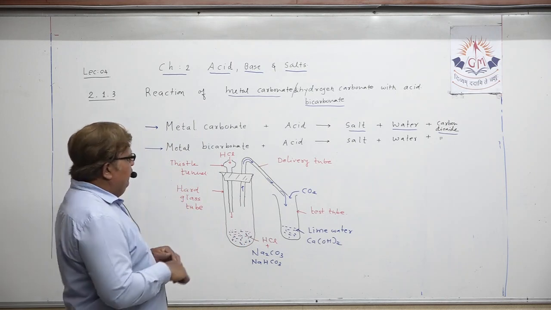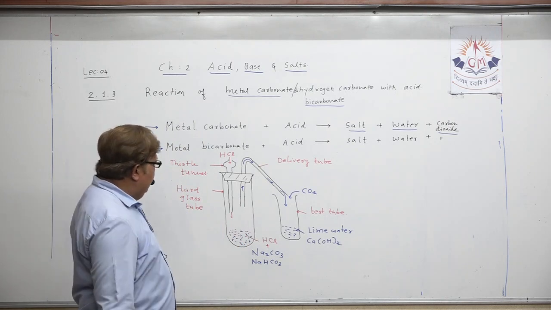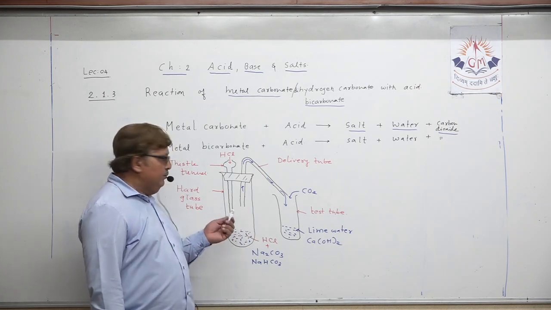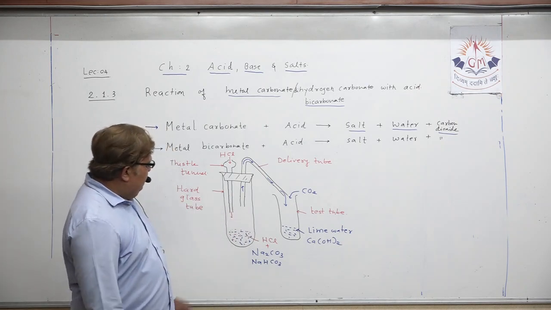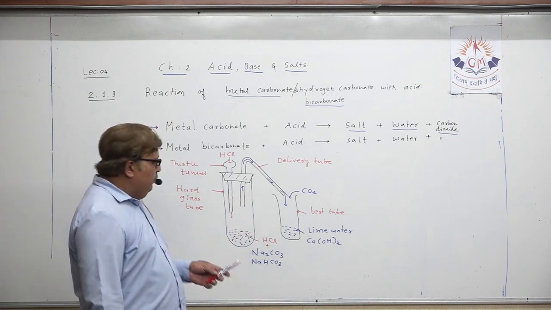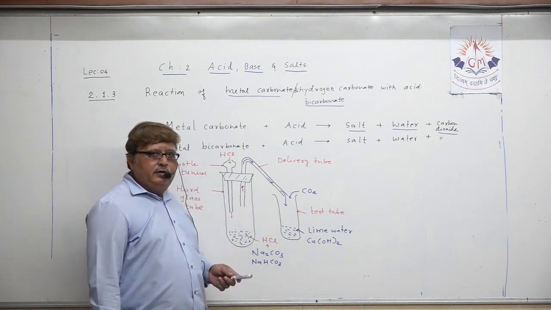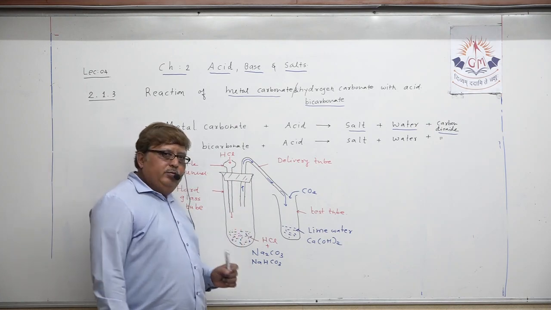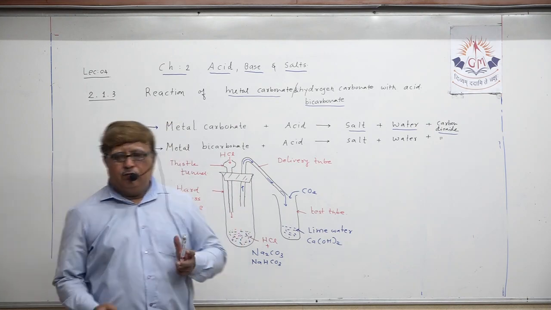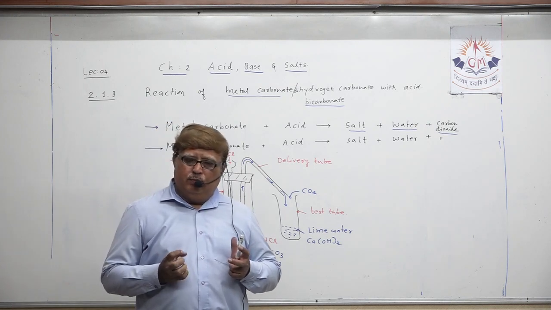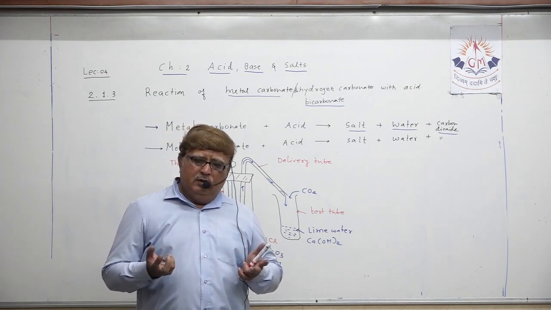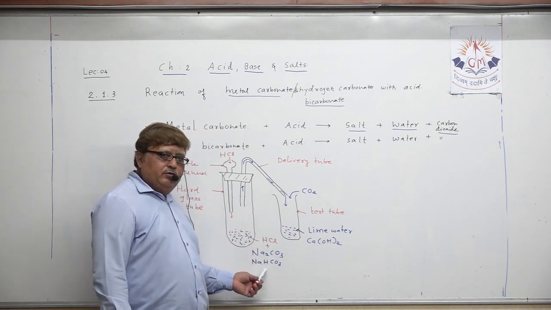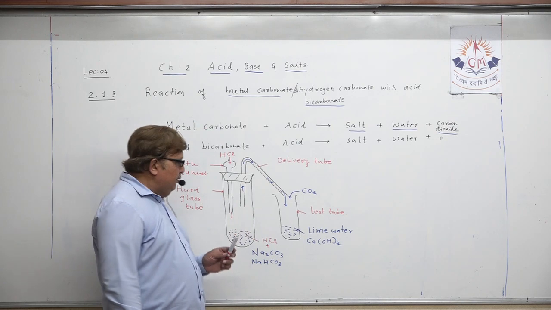Understand? If you want to explain the activity, how will you explain? One tube is fitted in the stand, its mouth is closed with a double hole rubber cork. From one hole the delivery tube is passed, from another hole the thistle funnel. The tube already consists of powder, a granular form, of sodium carbonate or sodium bicarbonate.